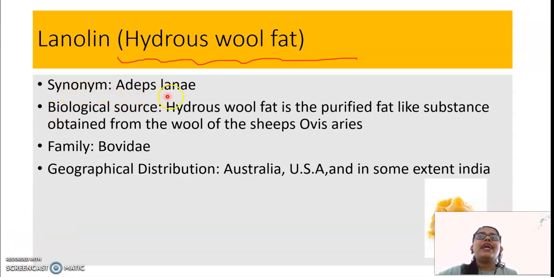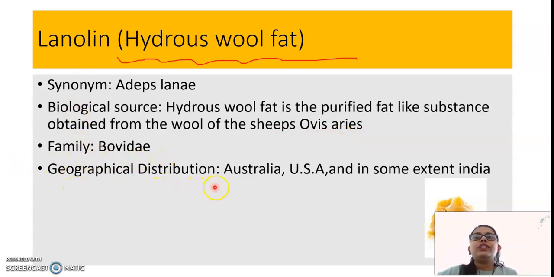So the synonym is adeps lanae. Synonym of lanolin is adeps lanae. Biological source: hydrous wool fat is the purified fat-like substance obtained from the wool of the sheep, Ovis aries. Please remember the name, sheep Ovis aries, belonging to family Bovidae.